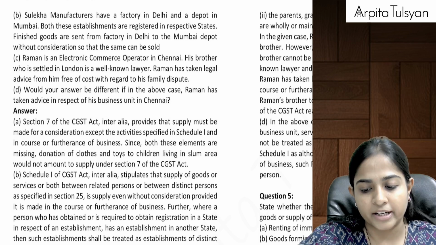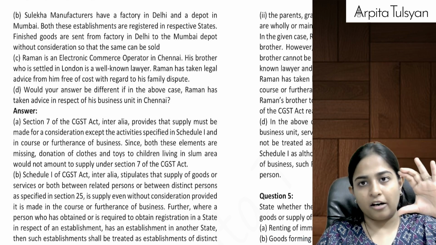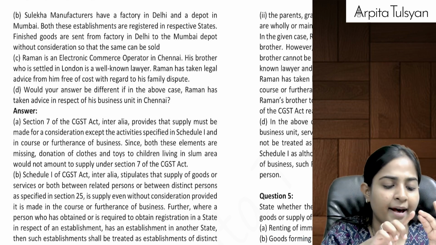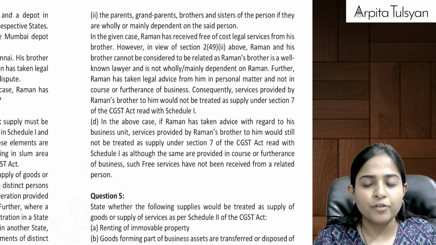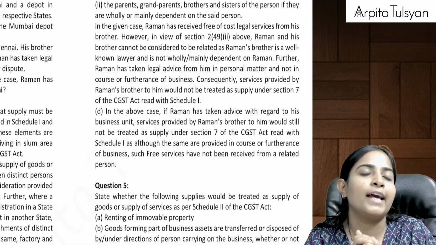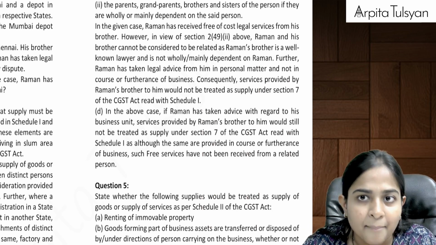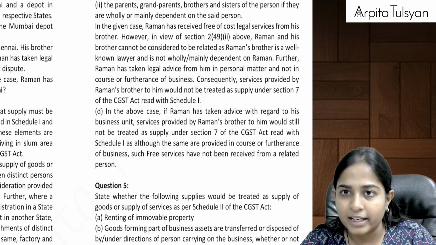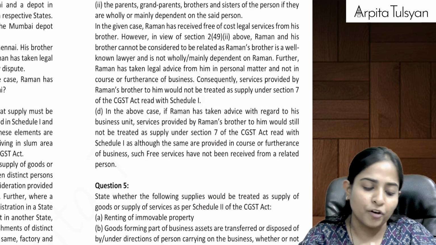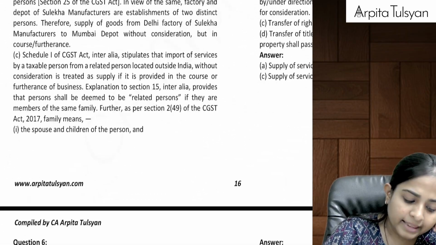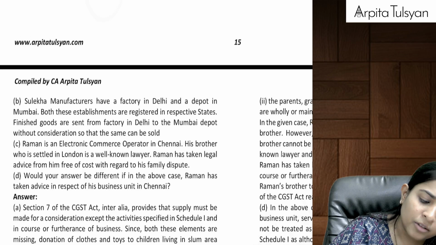Just try to understand. First para has to be the provision. So first we will write, as per section 7(1)(a) of the CGST Act, a transaction will be considered as a supply if it is done for a consideration and if it is done in the course or furtherance of business. Then you will have to link that provision to the given question.